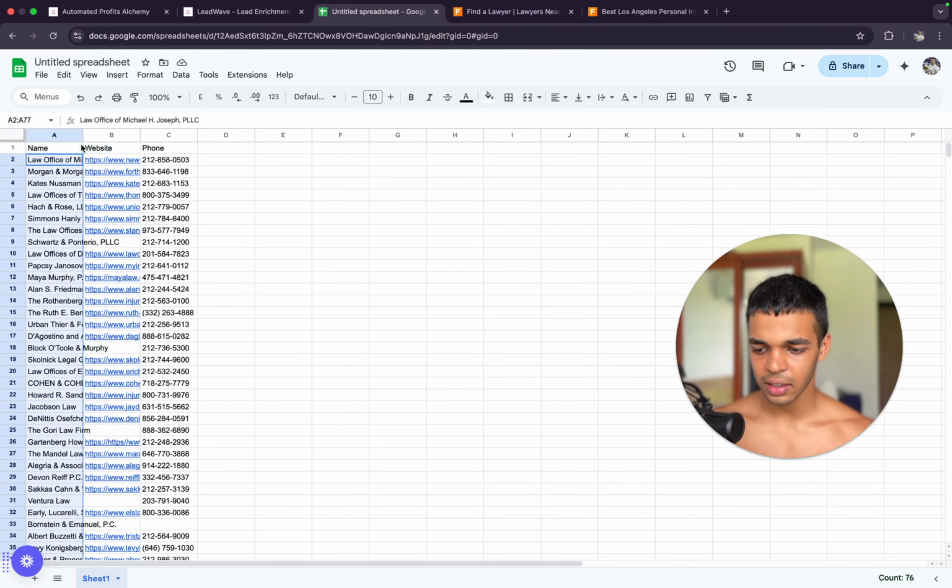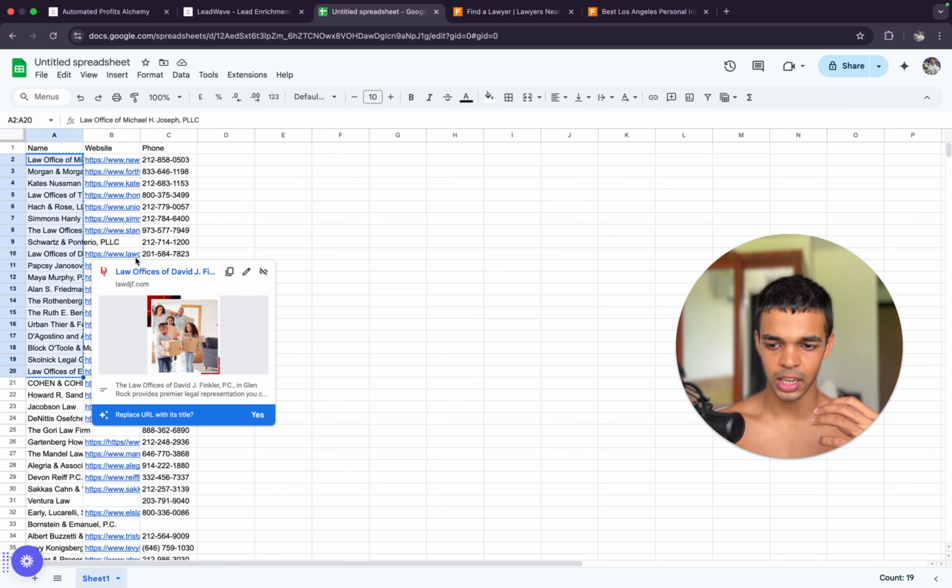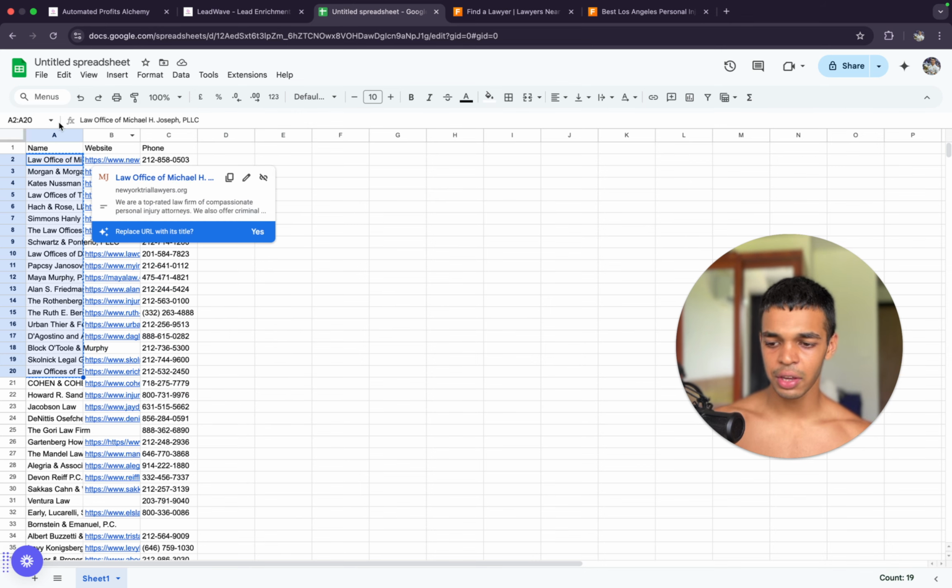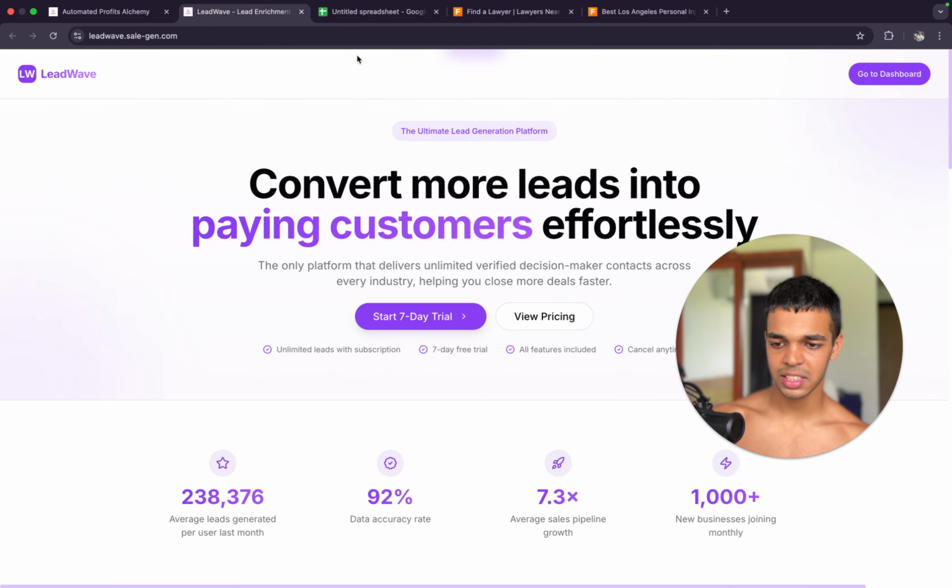What we're trying to do is use these domains, these websites, to enrich the data, go to all the different corners of the internet and find the email addresses, names of the owners, and the phone numbers and everything. So we already have the websites, but let's say we were unable to find them.